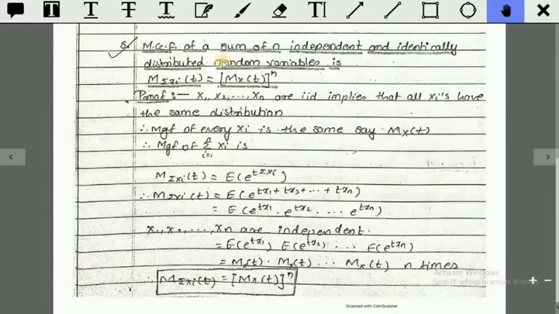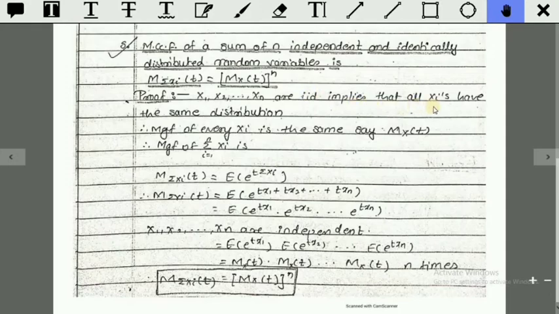Fifth property: the MGF of a sum of n independent identically distributed random variables, M of summation xi of t, is equal to M_x(t) raised to n. The fourth property, which we have earlier proved, is the same, but here the random variables are identically distributed. So let's see the proof. Here x1, x2, xn are IID, independent identically distributed random variables.